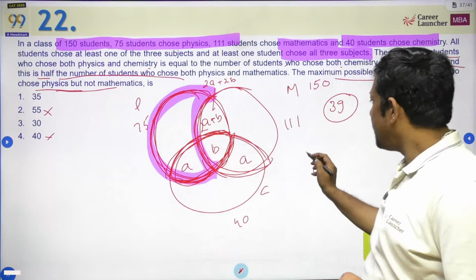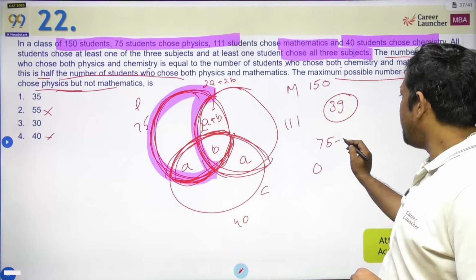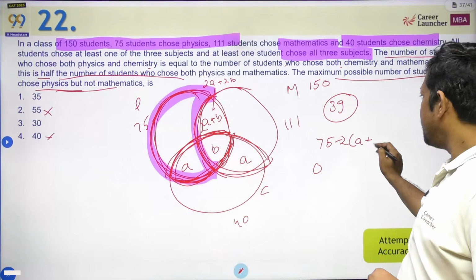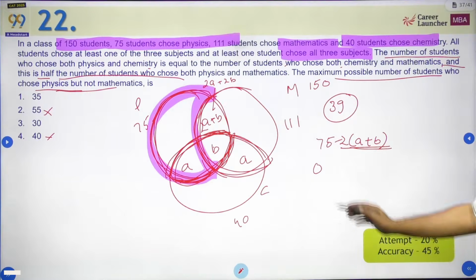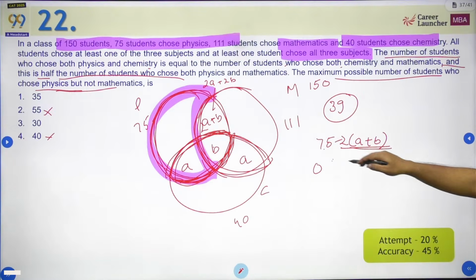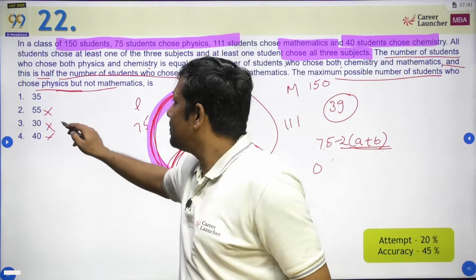Now second point is, we are looking for this number. What is this number? That is actually equal to 75 minus 2 times a plus b. 2 times a plus b जो होगा वो तो even होगा. 75 is an odd number. Odd number minus even number has to be odd number. इसका मतलब 30 भी नहीं हो सकता.